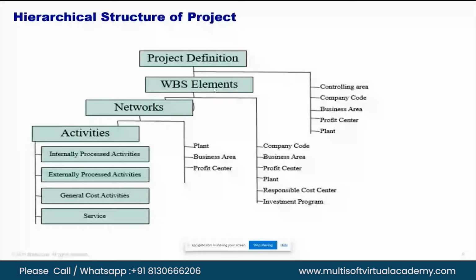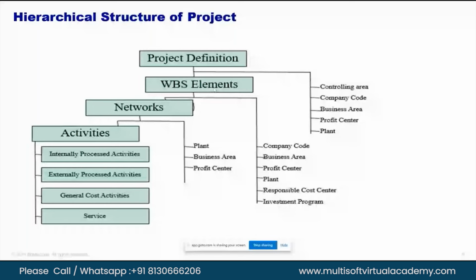Then there's the company code. What would be my company code? Say Lodha is doing one real estate project in India and one in the US. So my company code would be 1000 for India and 2000 for the US, which I'll be giving to this WBS. So while I'm creating a project in SAP PS, while I create a WBS, I'll be assigning the company code 1000, which goes for Lodha India. If I do 2000, that would be Lodha US, because Lodha would be monitoring all the projects in SAP PS, right?